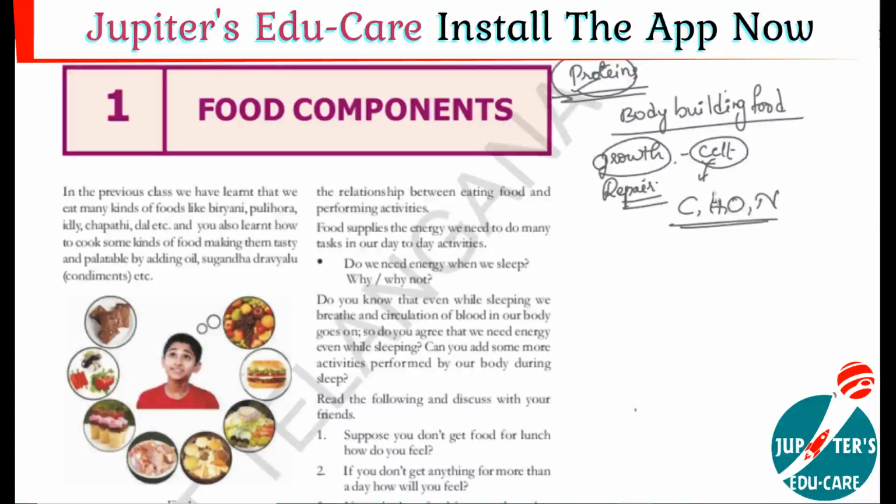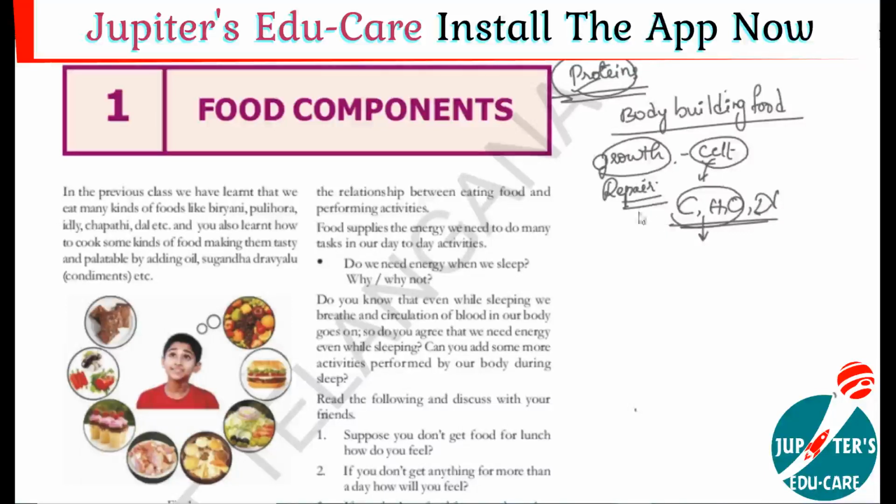Remember, carbon, hydrogen, oxygen, that is nothing but carbohydrate. So along with carbon, hydrogen, oxygen, if nitrogen is present in any food component, that is nothing but protein. Is it clear? So remember this, it is very important. If the food component consists of carbon, hydrogen and oxygen along with nitrogen, that is nothing but protein.